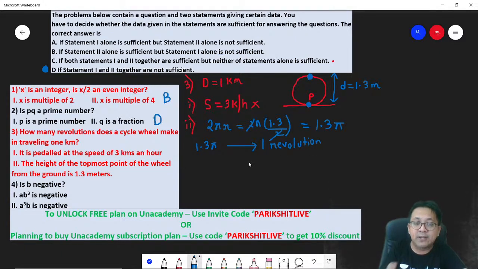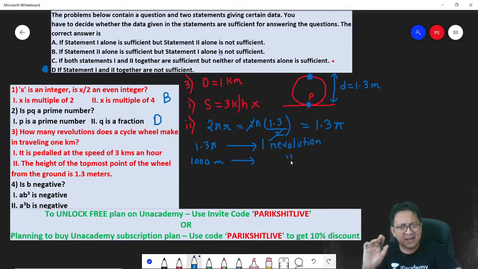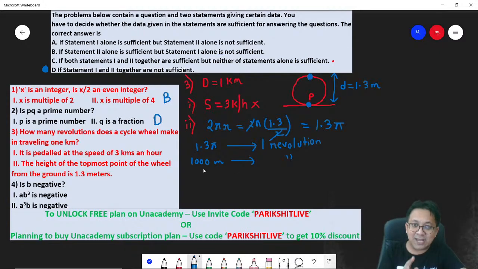So 1 kilometer means 1000 meters. So 1000 meters is equal to how many revolutions? You can apply the unitary method and get the answer. Do you need to get the answer? No. You just need to tell, can I get the answer? Yes, definitely you'll be able to get the answer applying the unitary method. Means statement 2 alone is sufficient to give the answer.